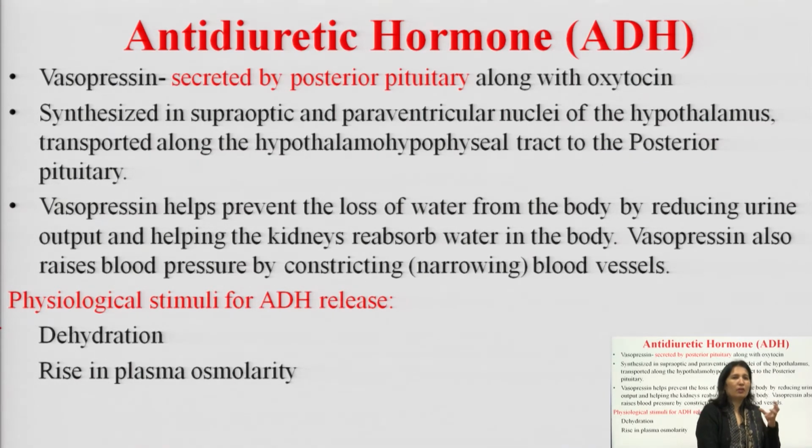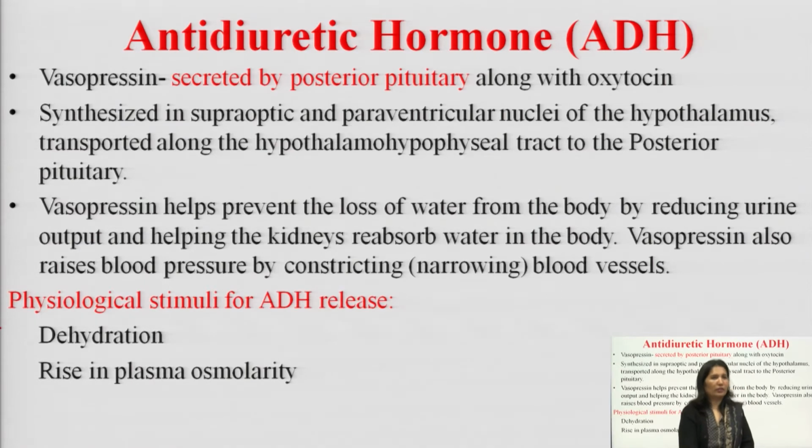It will reabsorb water and will prevent the loss of water. So, less water will come into the lumen of the renal tubule, and more water will be reabsorbed into the body, into the blood. Vasopressin also raises blood pressure by constricting or narrowing blood vessels.